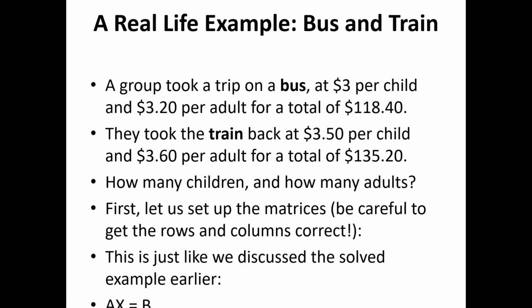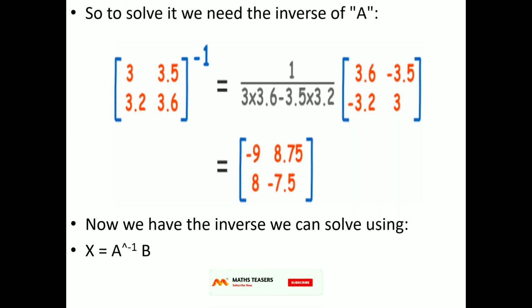Here is a real-life example. A group of people took a trip on bus and the same group of people took train while coming back. The details regarding the trip are as given. We need to find how many children and how many adults were there on the trip. For that, we set up the matrices as in the previous example. Ax equals b. We find the inverse of matrix A as shown. Using the inverse, we find x, where x is a row matrix having its elements as the number of children and number of